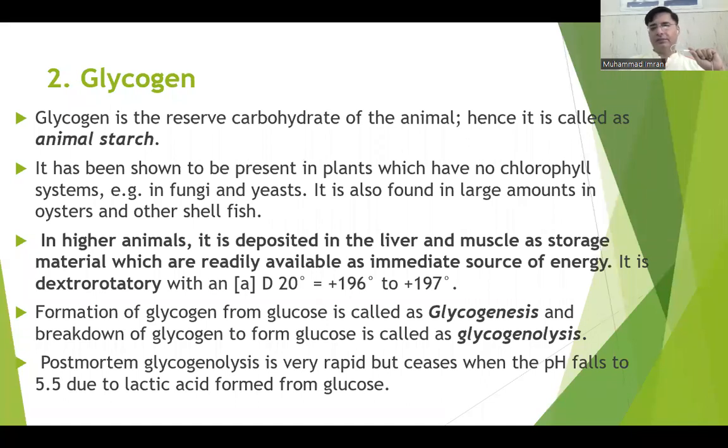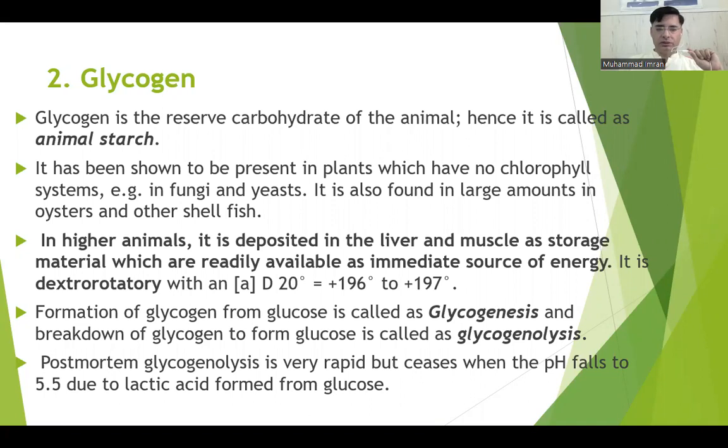Glycogen is also known as animal starch and it is stored in the liver and the skeletal tissues. In higher animals, it is deposited in the liver and muscle as a storage material, which is readily available as an immediate source of energy. It is dextrose. Formation of glycogen is known as glycogenesis, and it is triggered when we have a high carbohydrate meal. And breakdown of glycogen to form glucose is called glycogenolysis, and it occurs during starvation condition.